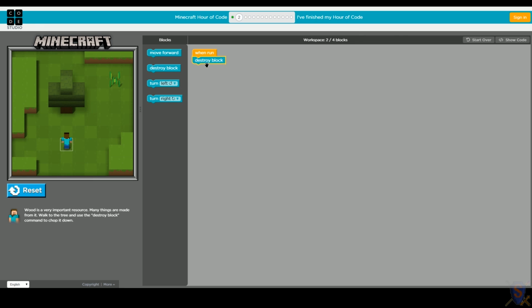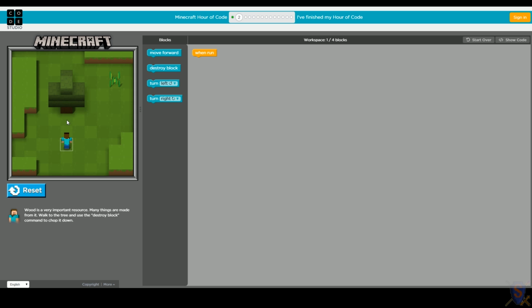All right, so let's get rid of our destroy block. Okay, so how far forward do we have to move Steve? Well, if we look real close, we can see that some of the grass blocks are slightly different colors. And Steve will move 1 block when we use move forward. So let's count how many blocks we need to move.